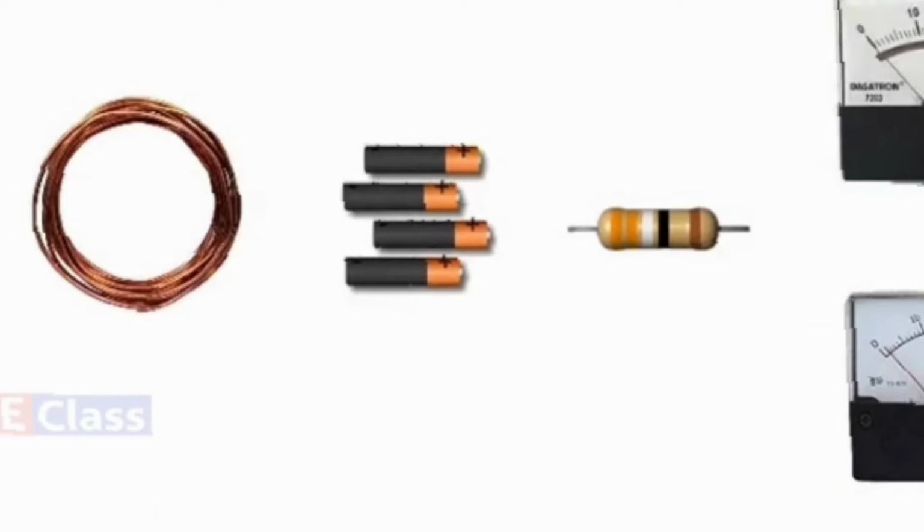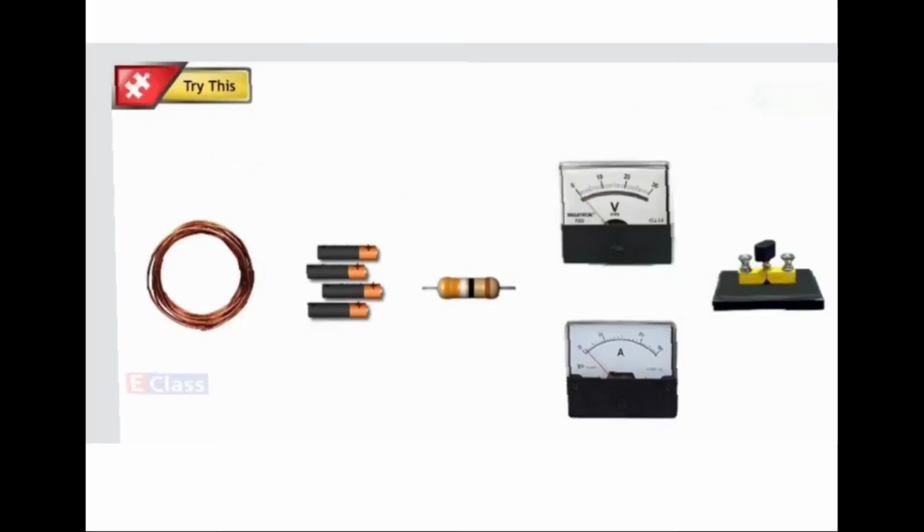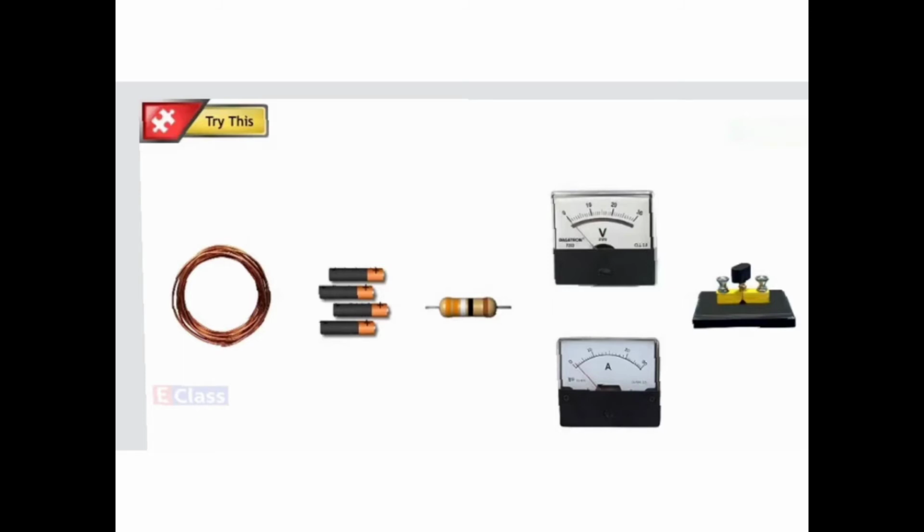Then you have here these cells. Okay, these are the cells. This one is the resistance. Then you have here the voltmeter to measure the potential difference. Here you have the ammeter to measure the current, and here you have the key which breaks the circuit or keeps the circuit closed. So these are the things we are often going to use.